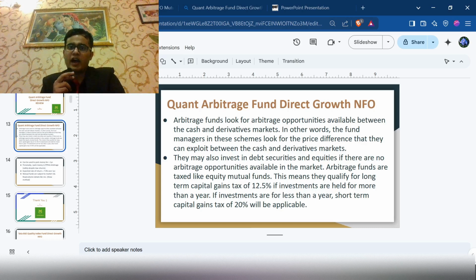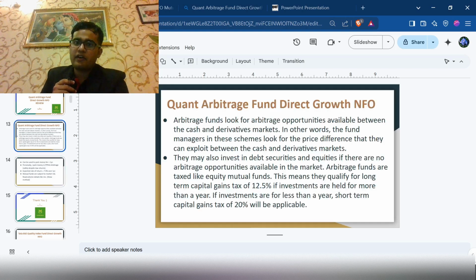Practically, these arbitrage funds are not risky at all, even though they have a lot of involvement in the equity markets. Arbitrage funds may also invest in debt securities and equities if there are no more arbitrage opportunities available in the market. Arbitrage funds are taxed exactly like equity mutual funds. It means they qualify for long term capital gains of 12.5% if the investments are held for more than a year. If the investments in arbitrage funds are for a time period of less than 1 year, short term capital gains tax of 20% will be applicable.